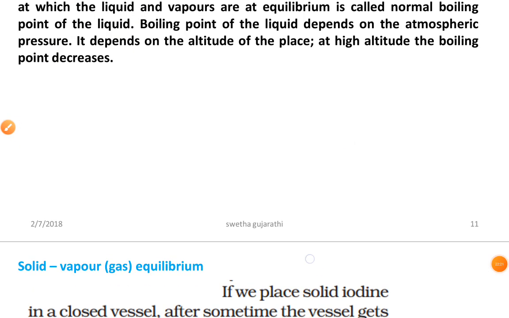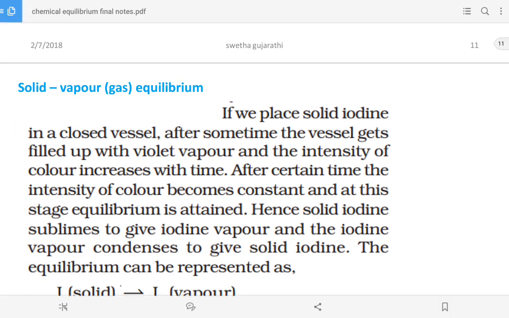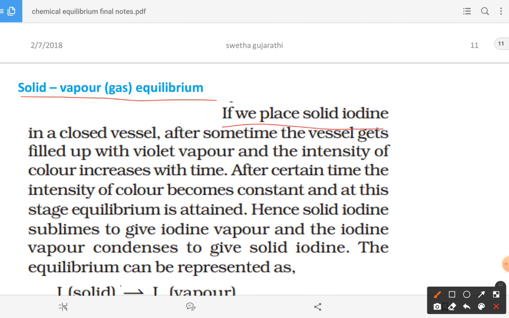Next we have solid and vapor, or gas, equilibrium. If you place solid iodine in a closed vessel, after some time the vessel gets filled with violet color.